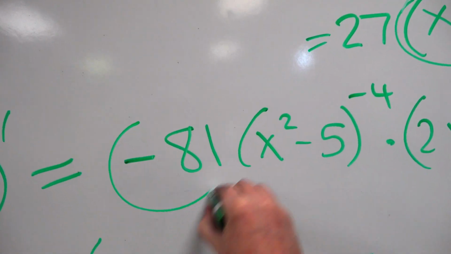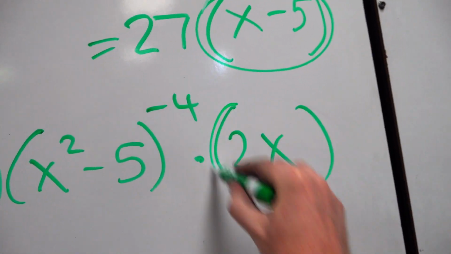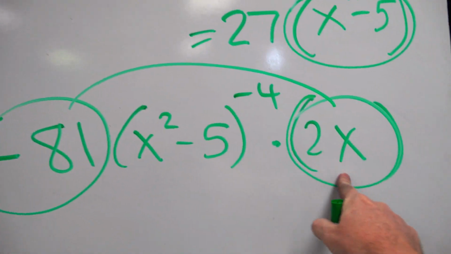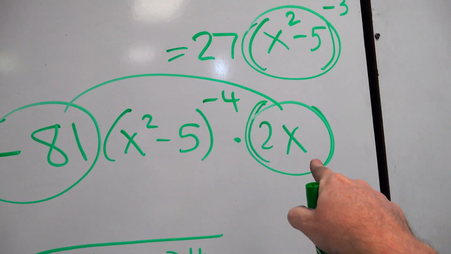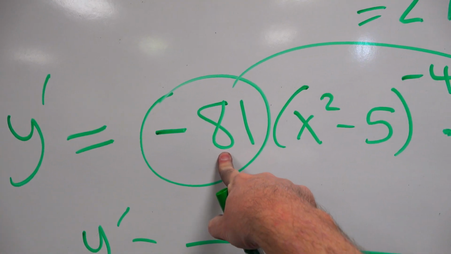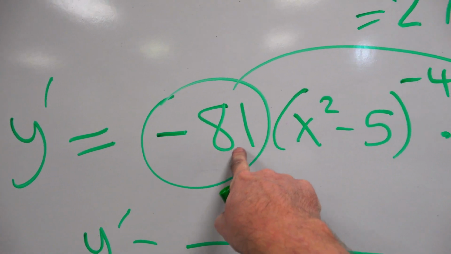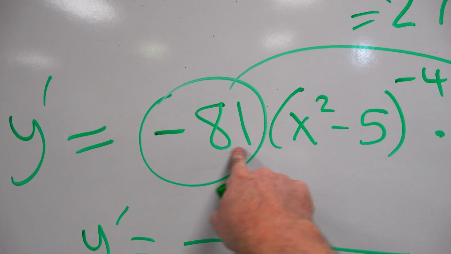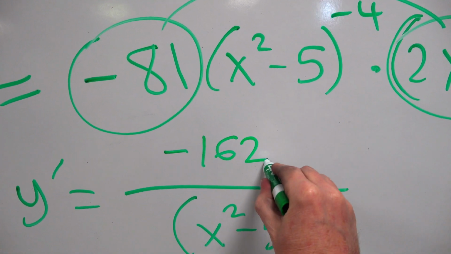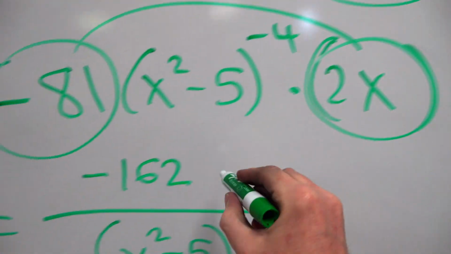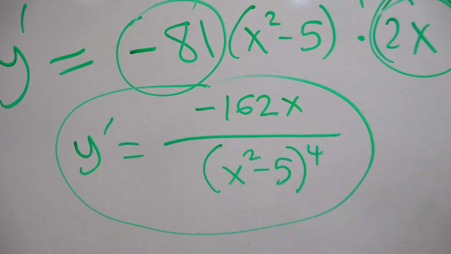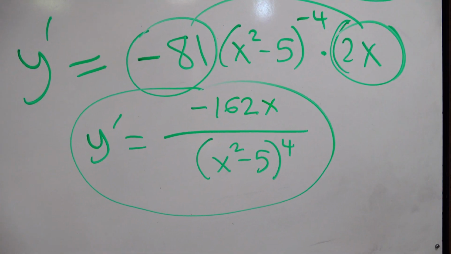And this stays on top, that stays on top, but it's a monomial times a monomial, so you can multiply those. You should multiply those. Double 81 is 160 and 2, so 162. And you keep the negative. So negative 162 with an x on the side. And we're done. See you in class.